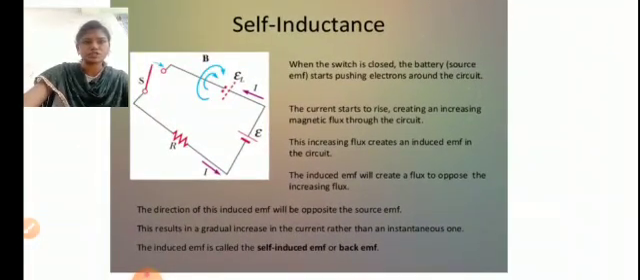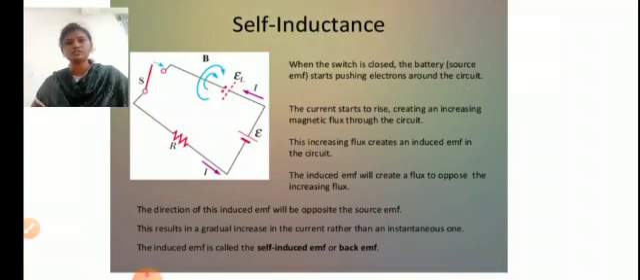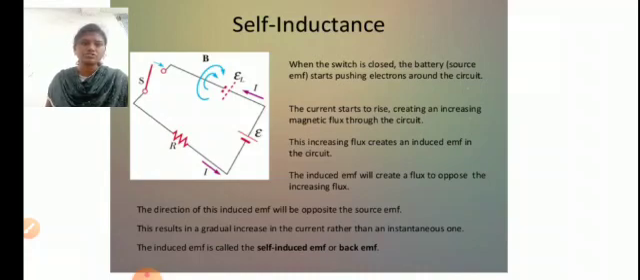When the switch is closed, the battery starts pushing the electrons around the circuit. In the diagram, we can observe that when the switch is on, the current will pass along the circuit. The current starts to rise, creating an increasing magnetic flux through the circuit. This increasing flux creates an induced EMF in the circuit. The induced EMF creates a flux that opposes the increasing flux.